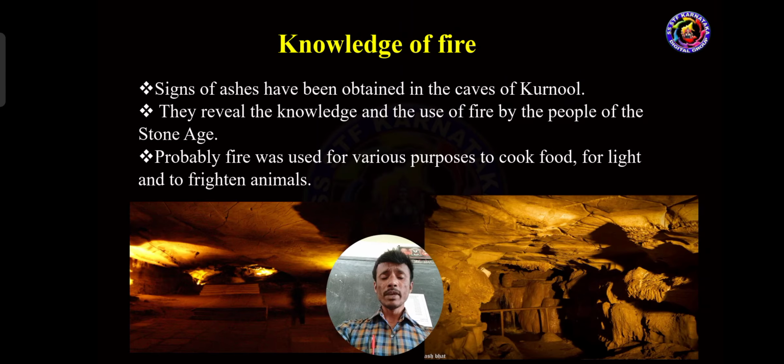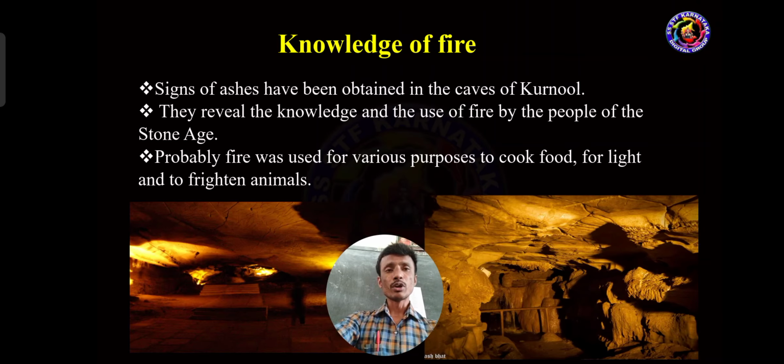Frighten means protection from animals. What are the uses of fire during the prehistoric age? To cook food, for light, and to frighten animals. So this is knowledge of fire.